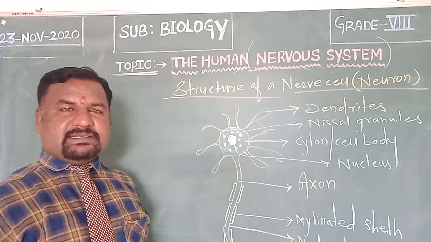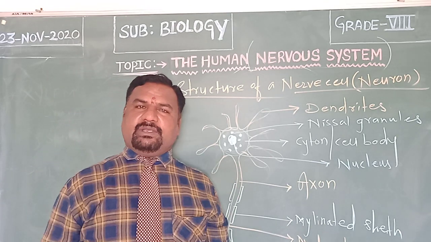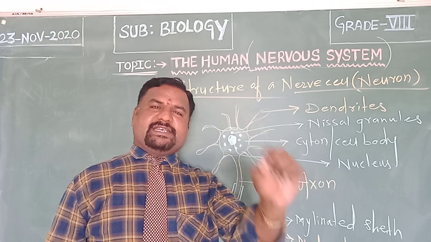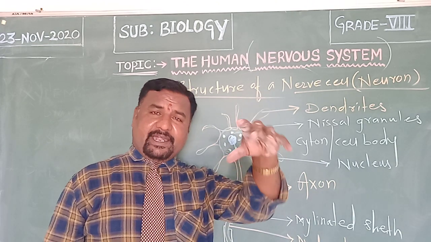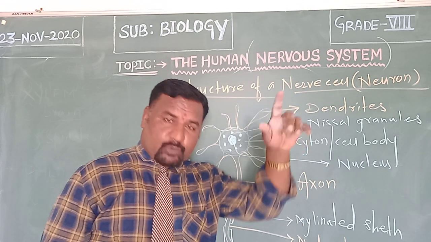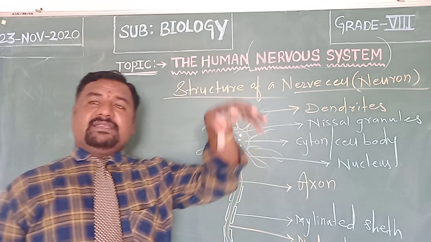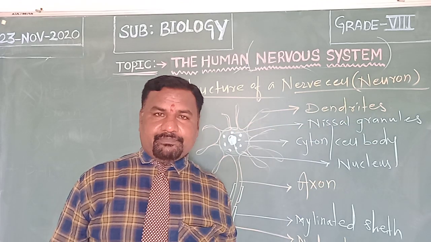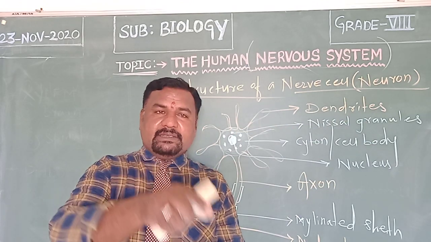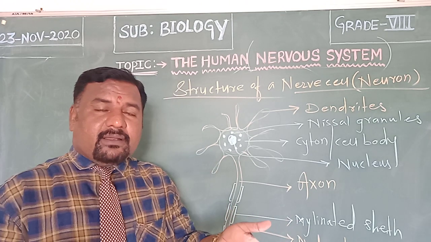What is a nerve impulse? When any stimulus is applied on the body, a small electric potential is generated by the nerve cell. That electric potential is called the nerve impulse. To generate the nerve impulse, neurotransmitter is required.